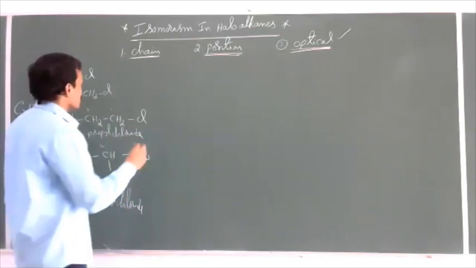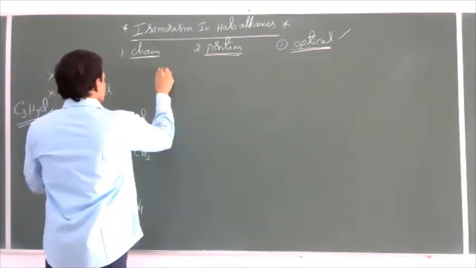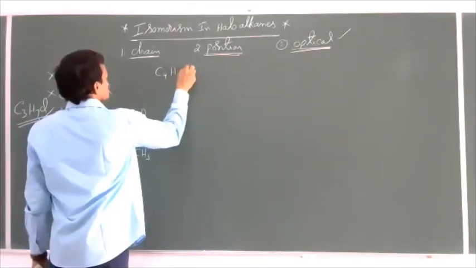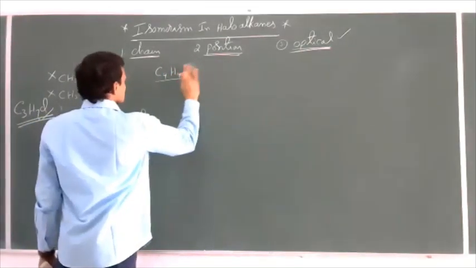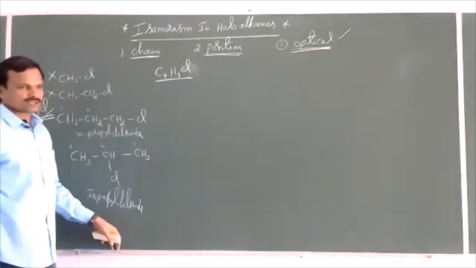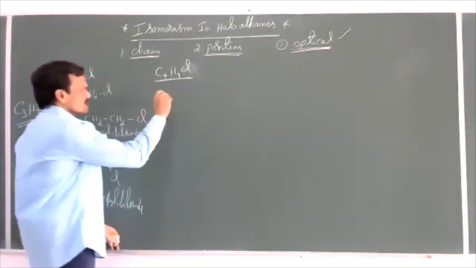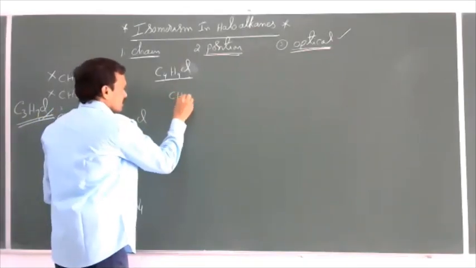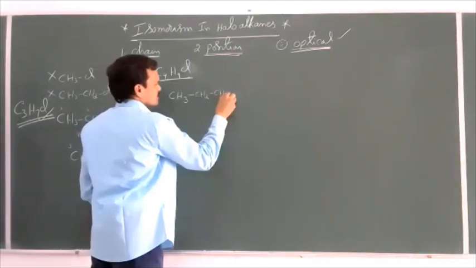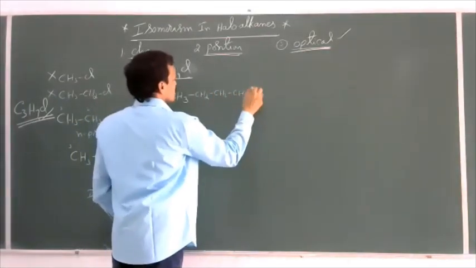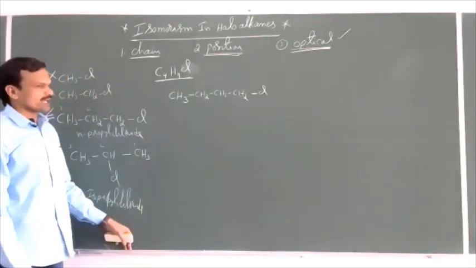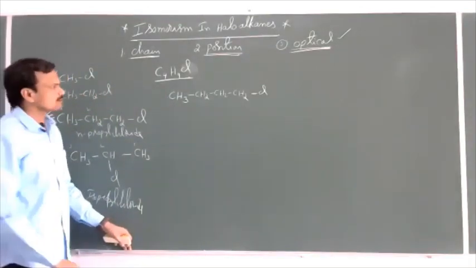I'll go for one more example here, C4H9Cl. First, I'll take a long chain, CH3CH2CH2CH2Cl. This is n-butyl chloride.